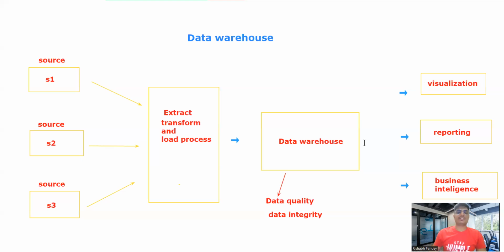So basically, this is the architecture of a data warehouse. I already explained that we have three sources. First, the data from the sources goes to ETL, where the data will be transformed and the schema will be given. After that, the data warehouse comes in. A data warehouse only consumes data that is structured and whose schema is already defined. That's how it maintains the data quality and data integrity, because whatever data is inside the data warehouse, the client directly uses it to make business decisions, reports, BI tools, and visualization, right? So this is the data warehouse perspective.